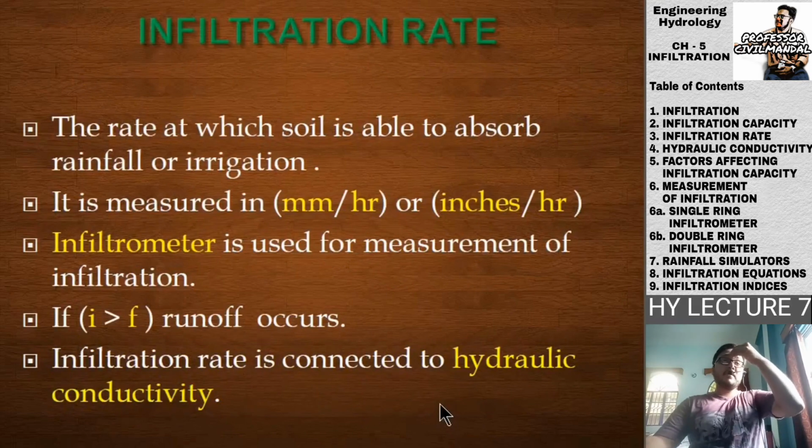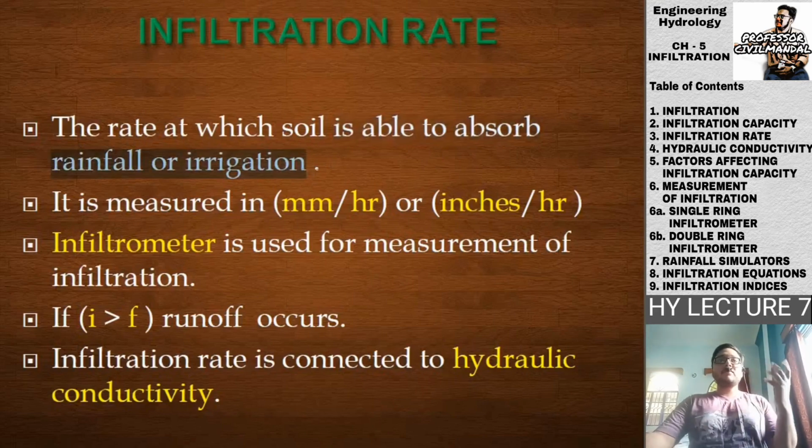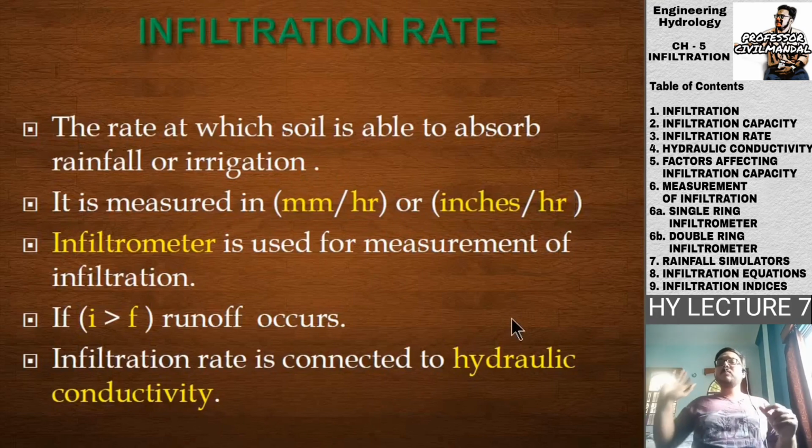So next, let us read about the infiltration rate. The rate at which the soil is able to absorb rainfall or irrigation is known as the infiltration rate. It is another kind of definition for infiltration rate, and it is measured in millimeter per hour or inches per hour. So it is somehow the depth per the time which we are setting.